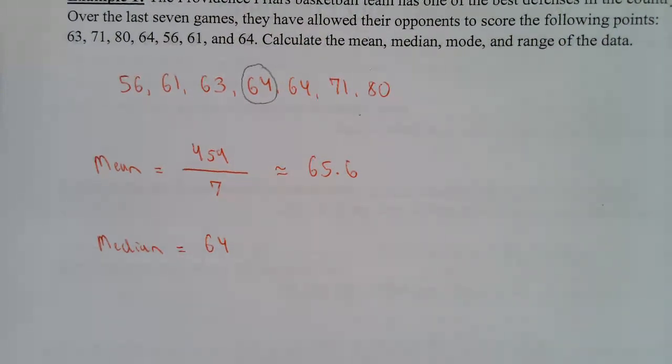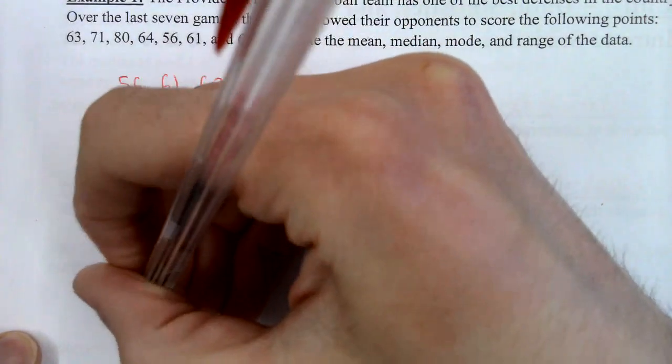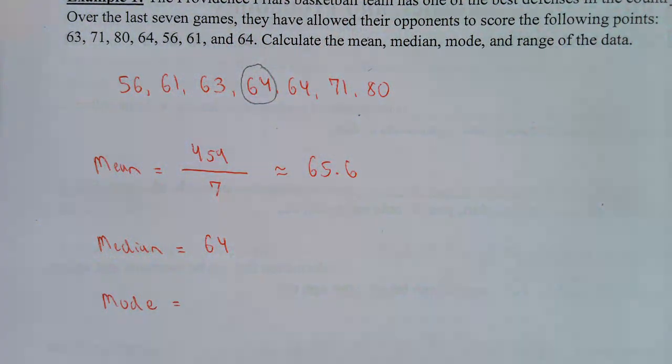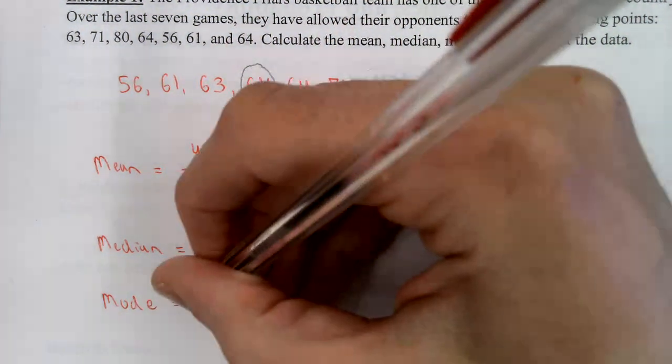The mode is the number that occurs the most often. In this case, the mode is 64, because 64 occurs twice.